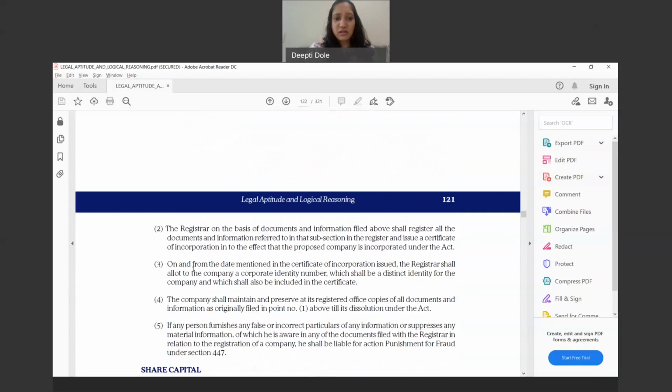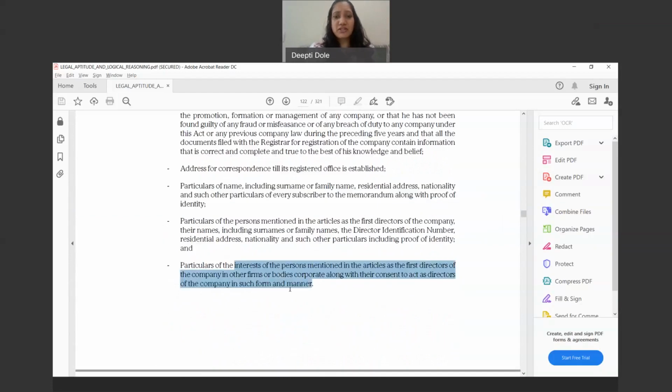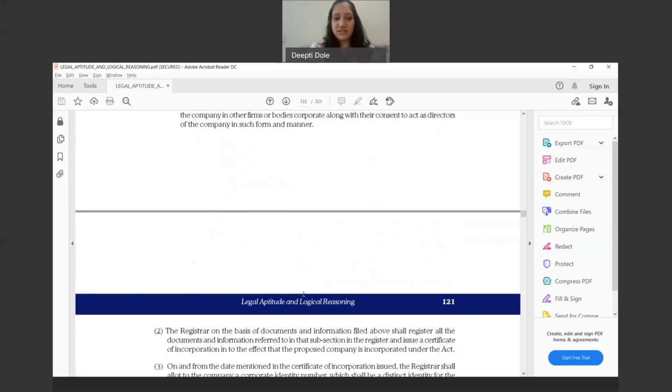And then the consent of persons mentioned in the articles as the first directors to act. For example, you're appointing me as a director, so you have to obtain my consent that I'm fine to become a director of this particular company. That consent has to be attached also to the incorporation set.